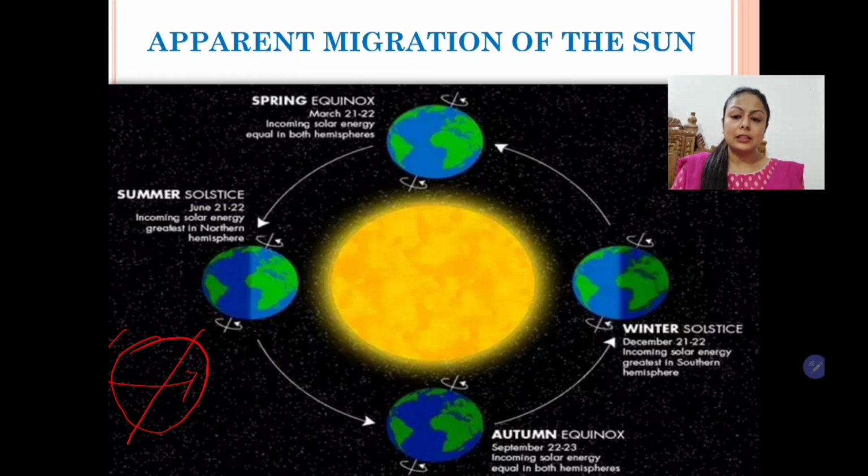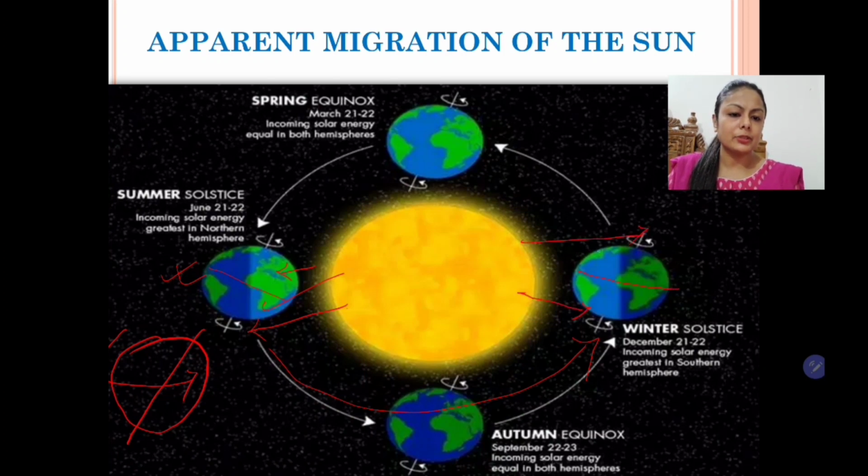So as a result of this, when one hemisphere, if suppose in this diagram you can see the northern hemisphere is facing the sun, whereas the southern hemisphere is far. So here northern hemisphere is having summer and therefore the days will be longer, whereas in the southern hemisphere the days will be shorter. So by this I mean when the earth comes to this position from here, then here you will see the southern hemisphere is close to the sun and the northern hemisphere is far.